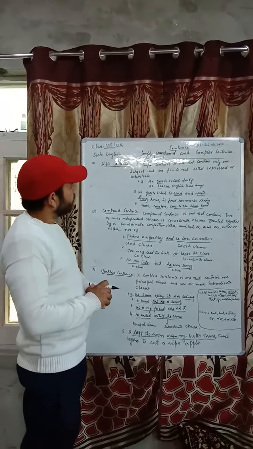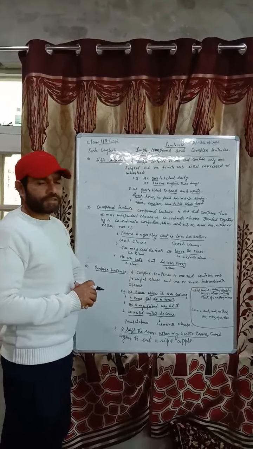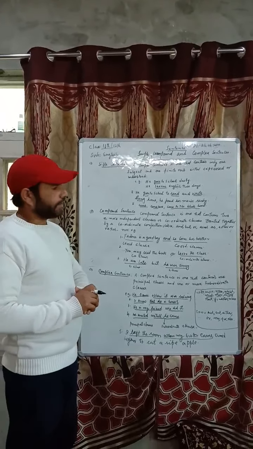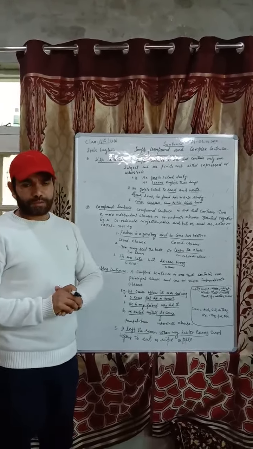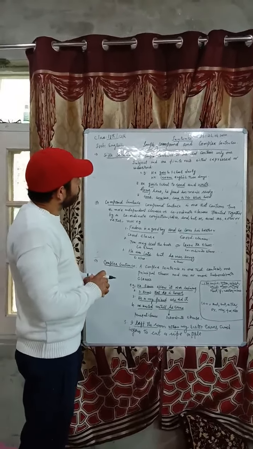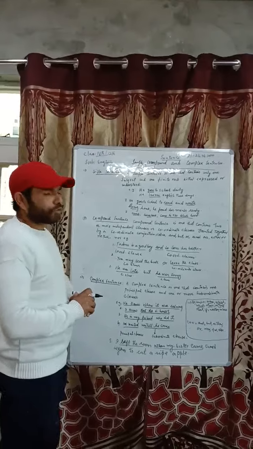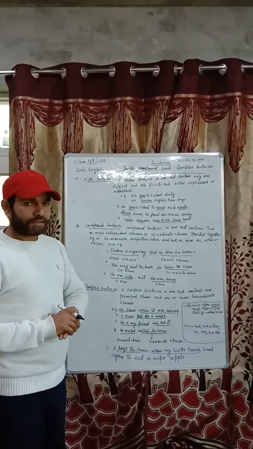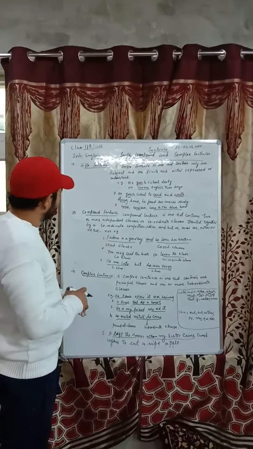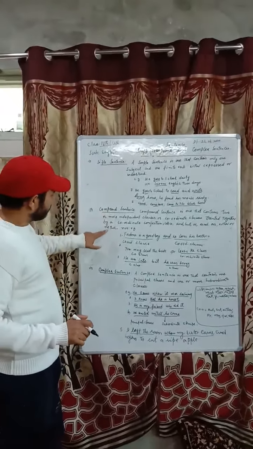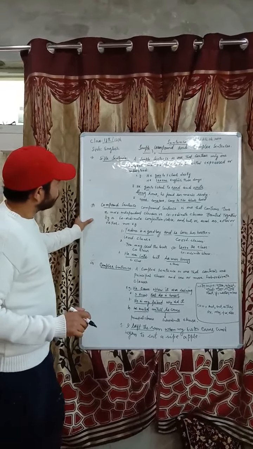Today we are going to deal with a very important topic, that is simple sentence, compound sentence, and complex sentence. Yesterday we were discussing the kinds of sentences, and then we also discussed the subject and predicate. And today we are going to discuss according to the structure of the sentences. According to structure, there are three types: simple sentence, compound sentence, and complex sentence.